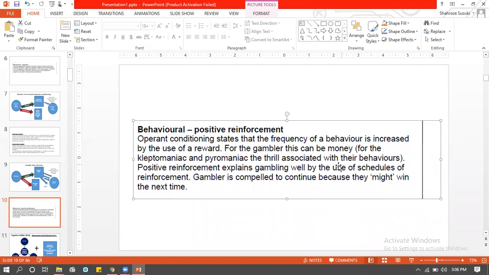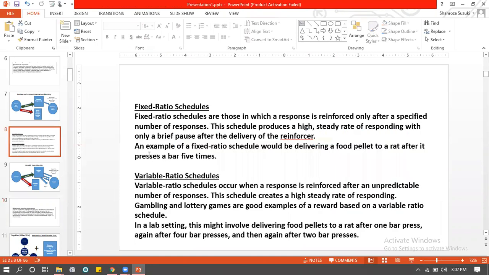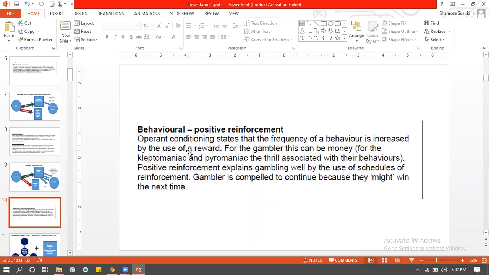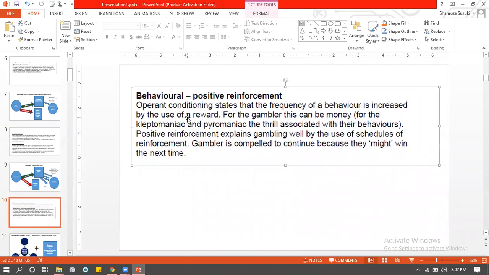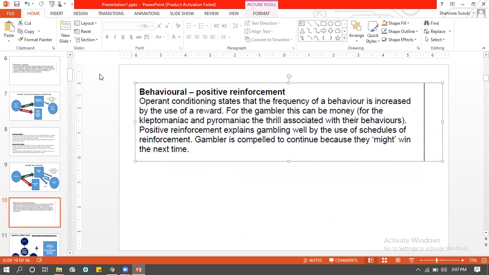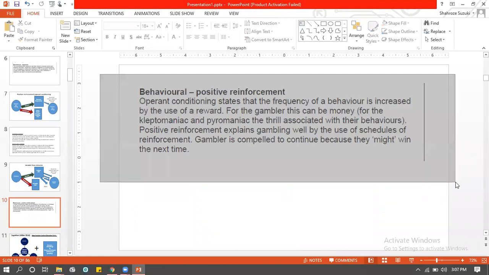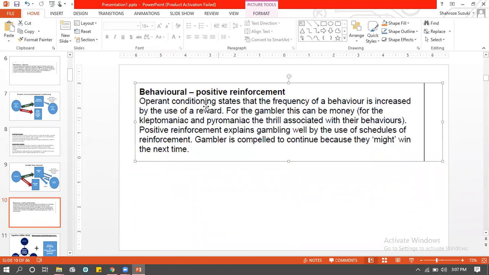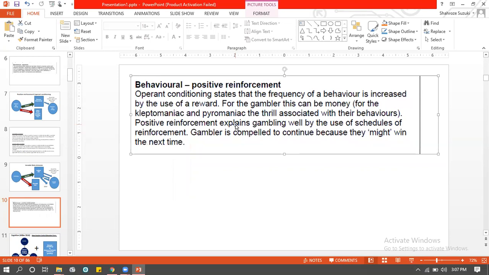इन्होंने variable ratio, fixed ratio schedule vocabulary इस्तेमाल नहीं किया. They just said that they use schedules. You can be more precise by saying these words, so you can impress the examiner, right? But that's it. This is gonna be your summary taken out. If you write anything less than this, you're in trouble. If you write something more than this, instead of operant conditioning, तुम positive reinforcement का exact इस्तेमाल कर दो. Instead of schedules, you write variable and fixed ratio schedules. Then you are good to go. If you be general, you're not gonna get any marks.